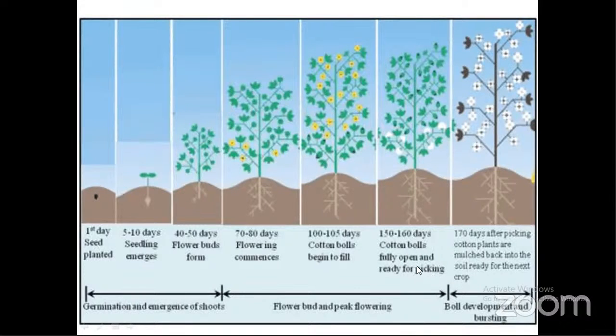Picking is nothing but harvesting. Harvesting in cotton is called picking. And cotton is an indeterminate crop, which means it needs 3 to 4 harvestings, 3 to 4 pickings. At 170 days, after picking, it should be mulched back into the soil and it is ready for the next crop.